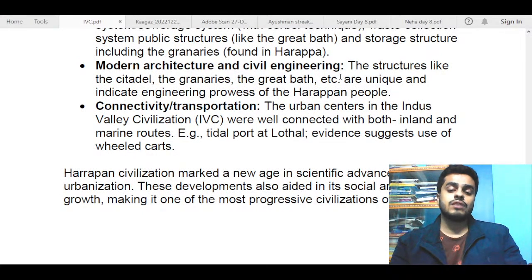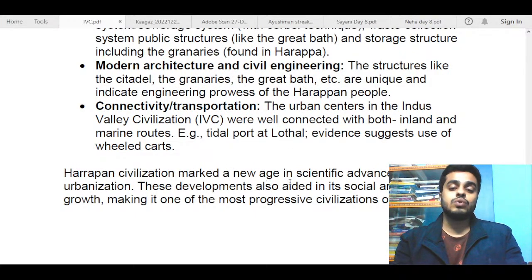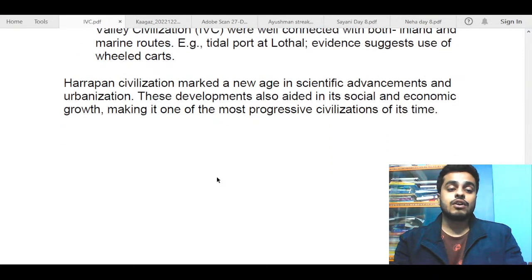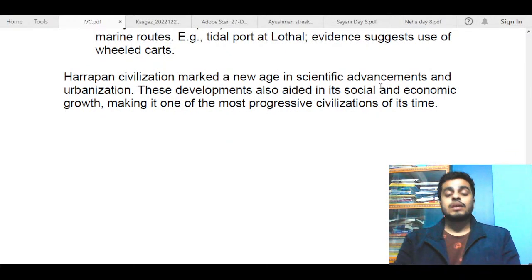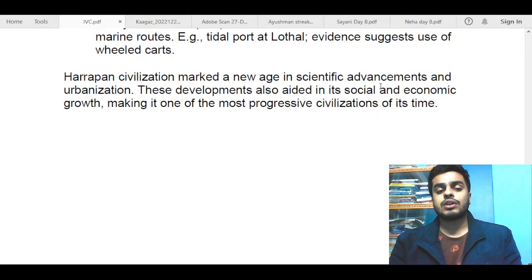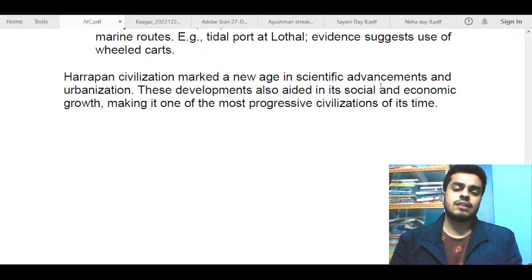Next, again in the conclusion, you did not have to write anything new or introduce any concept. You just needed to emphasize what was given in the question itself. So the Harappan civilization marked a new age in scientific advancements and urbanization. These developments also aided its social and economic growth, making it one of the most progressive civilizations of its time. So this is just basically emphasizing what has already been said, because you can't write a way forward and pretty optimistic things here. This is basically a history and art and culture question, so you just need to be a bit positive about whatever we have achieved and talk on those lines. So that is basically the conclusion here.